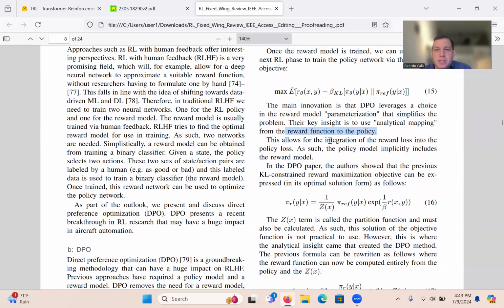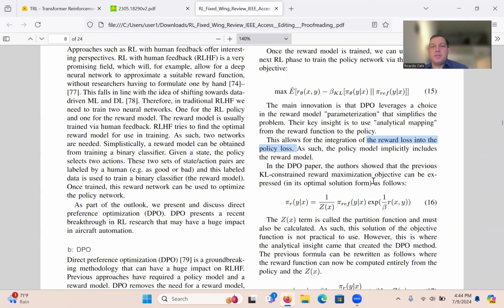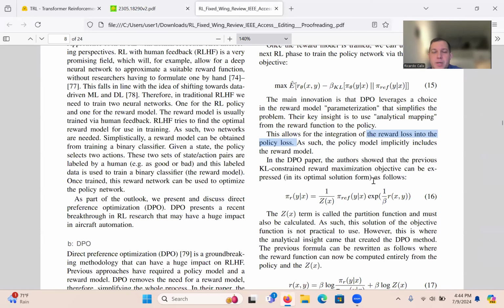So this allows for the integration of the reward loss into the policy loss. That's why they had their clever name: "Your language model is secretly a reward model." So this allows for the integration of the reward loss into the policy. As such, the policy model now implicitly includes the reward model, basically.